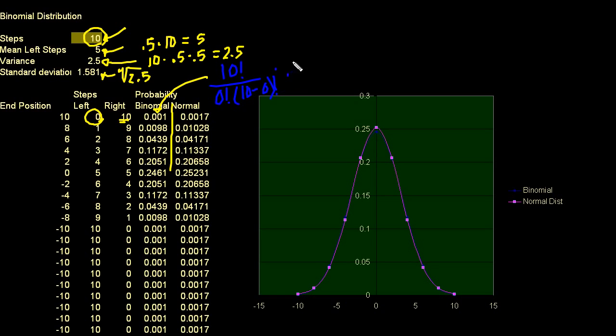So it's the probability of a left step, and I'm only taking 0 of them, times the probability of a right step, and I'm taking 10 of those. So that's where this number came from, this 0.001. That's what the binomial distribution tells us.